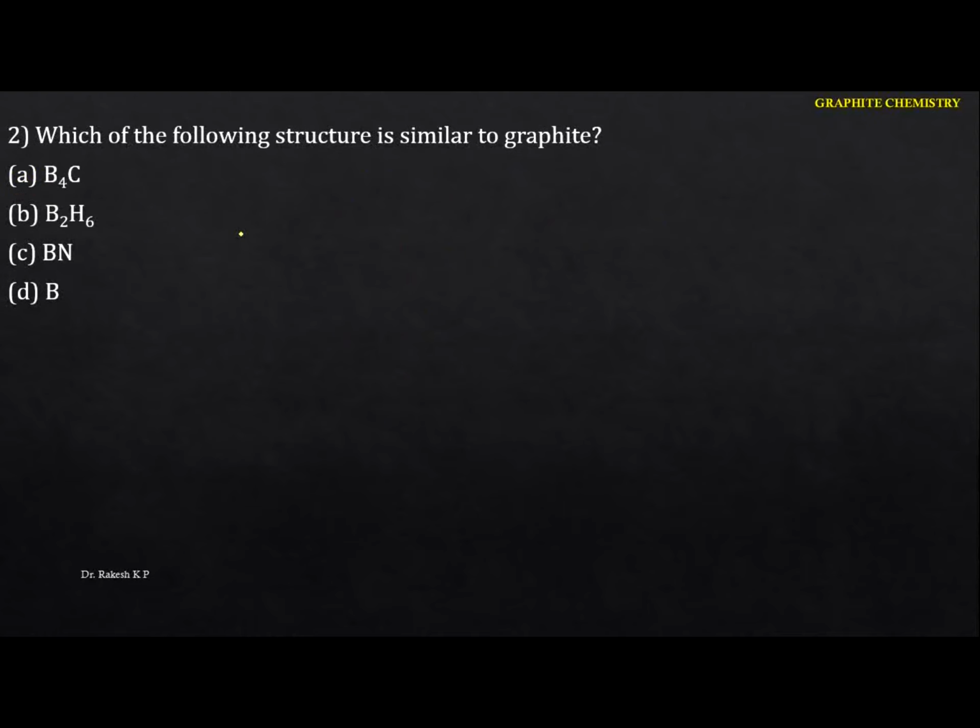Which of the following structures is similar to graphite? Now you have to remember one concept here, that is boron nitride. This is nothing but boron nitride. This boron nitride is also called the inorganic graphite. So why is it called the inorganic graphite? Because the structure of boron nitride is similar to graphite. So because of that, you call it inorganic graphite. Hence in this case the option is C. Okay, so next one.